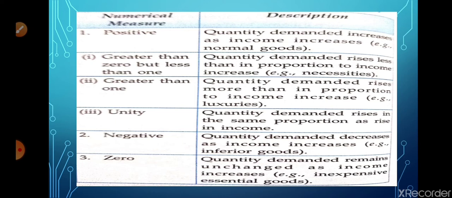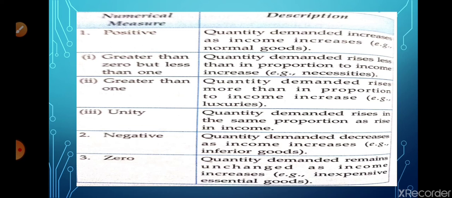That is known as positive income elasticity of demand. There were three cases. First one was income elastic: less change in income and more change in quantity demanded. One more was income inelastic: more change in income and less change in quantity demanded. And third one was unitary income elasticity: equal change between the quantity demanded as well as the income of the consumer, meaning the ratio was the same.